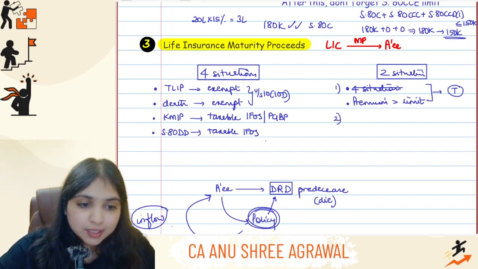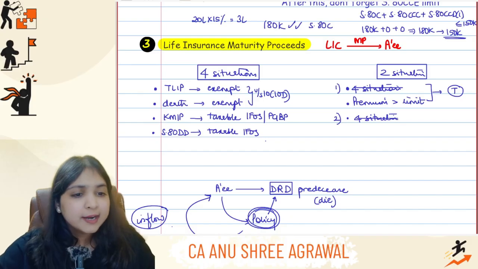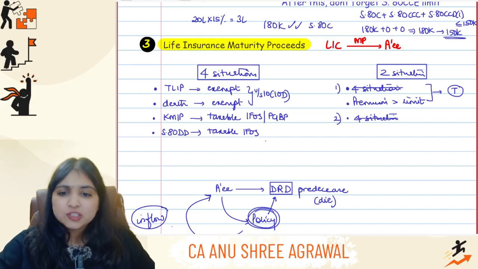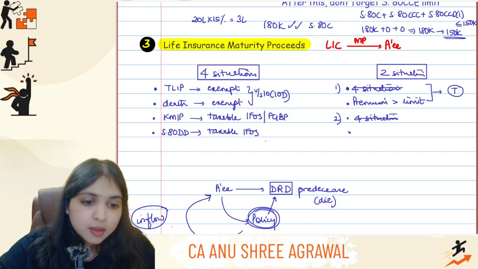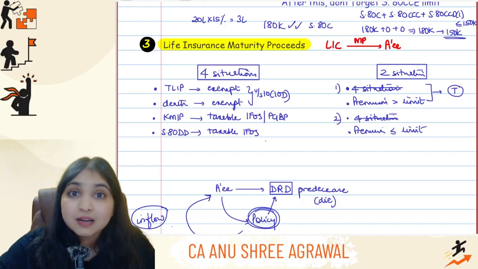Then comes the second point. Again, same thing, guys. None of the four situations are applicable over here. It is not a term life insurance policy, money is not received upon death, it is not a key man insurance policy, it is also not an ATDD policy. But the premium happens to be within the limit, guys, because if the premium was more than the limit, it will get covered here itself.